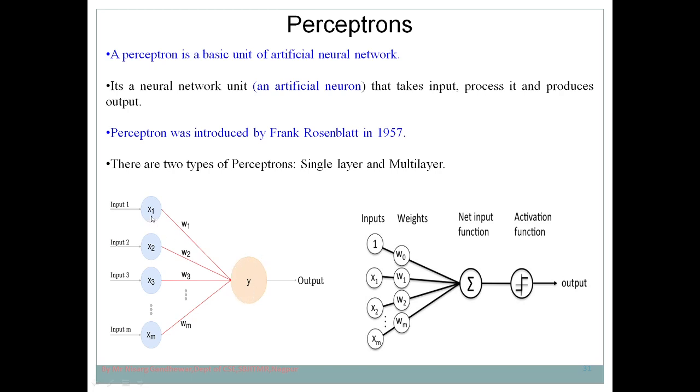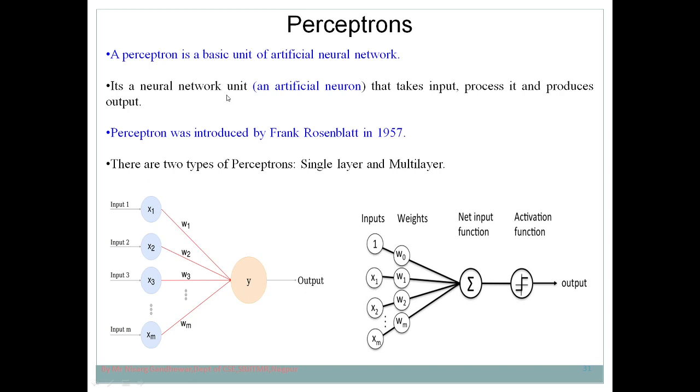It takes inputs x1, x2, x3 and xm, these are the inputs, whereas w1, w2, w3 and wn are considered as weights. And y is nothing but the neuron, or you can say perceptron, which takes a number of inputs, processes them and produces an output.